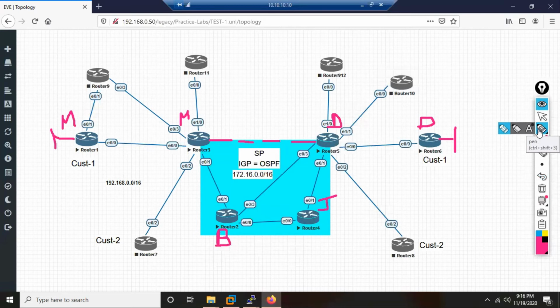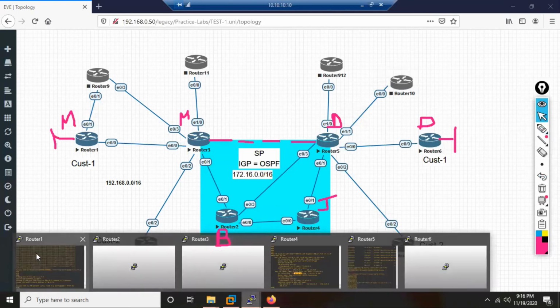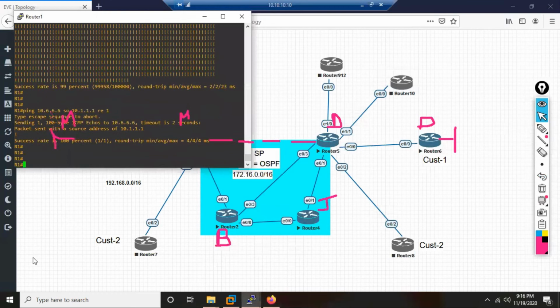So this is false, right? This is wrong information. Mumbai and Delhi service provider routers are not at all connected. So now what happens? The customer engineer, maybe a technical guy, says, okay, these guys are telling us that, so let me do a test. Let me do a proof. Let me check whether what the sales guys of this service provider are telling us, that they have a direct link, is true.